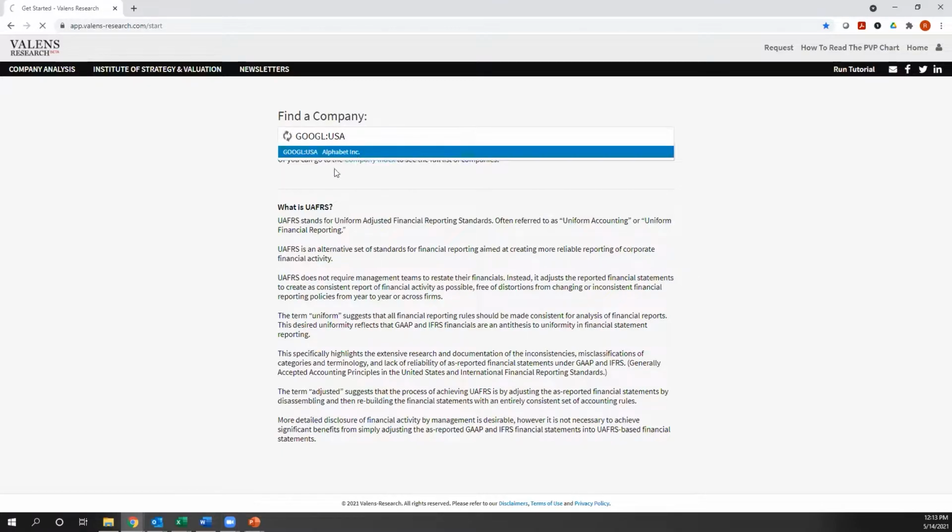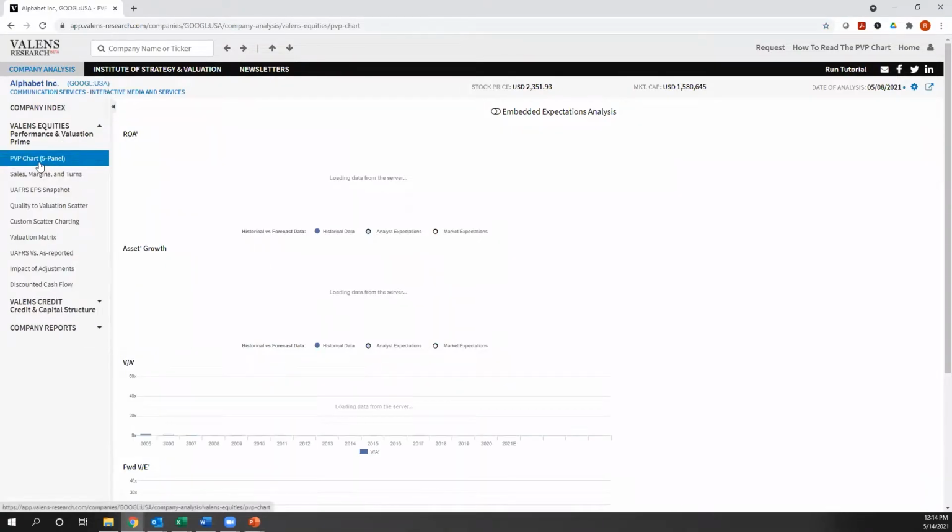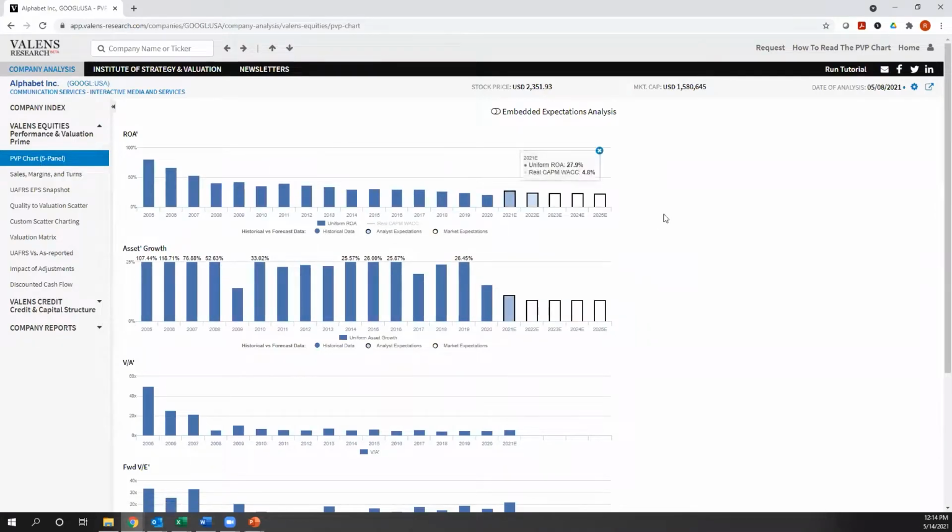And when you look at Google and you look at Alphabet, one of the things that jumps out is where we start this analysis, which is in our PVP. Our PVP, what we call it, is the performance and valuation prime. Again, we're very literal here at Valens. And the reason why we call it that is because we're looking at a company's performance and its valuation.